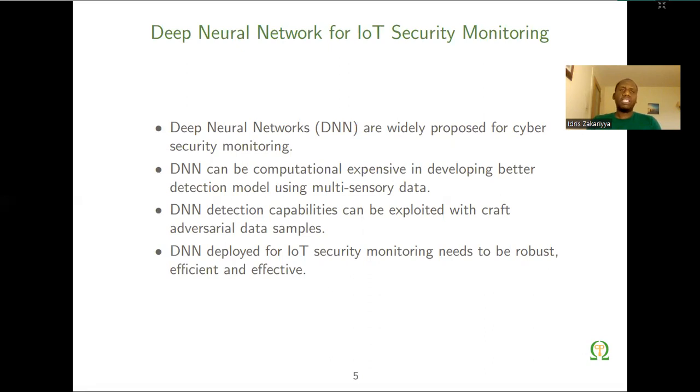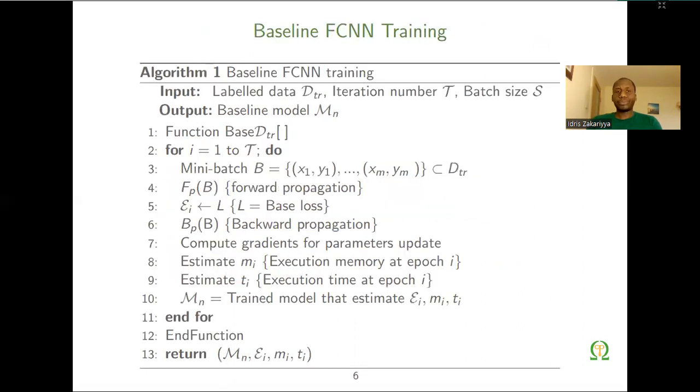And for this reason, deep neural networks that can be deployed to IoT need to be resource efficient and effective in nature. One disadvantage of deep neural networks is that they can easily be crafted with adversarial samples. Because of that, we have investigated a series of research questions. Can existing deep neural networks be trained to be resource efficient in nature so that they can be utilized in a resource-constrained environment such as IoT? And can the resultant deep neural network be robust, well resist against state-of-the-art perturbation methods?